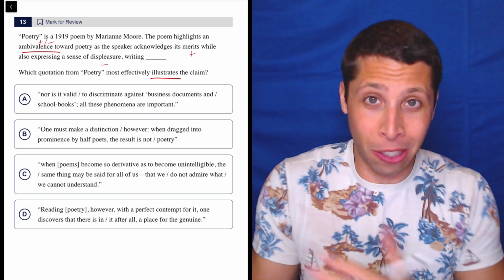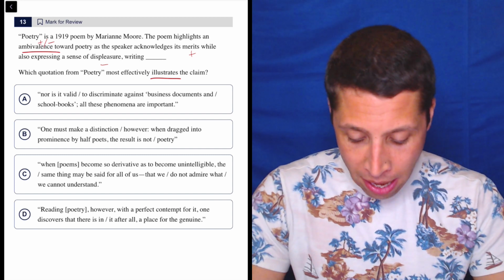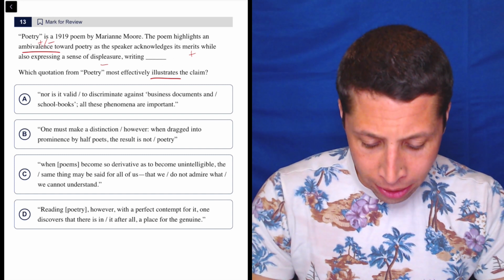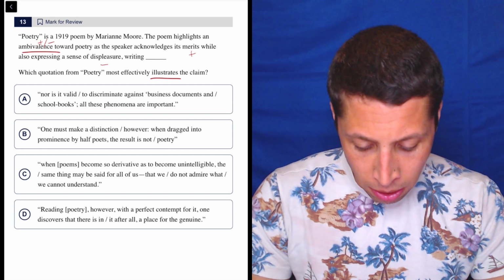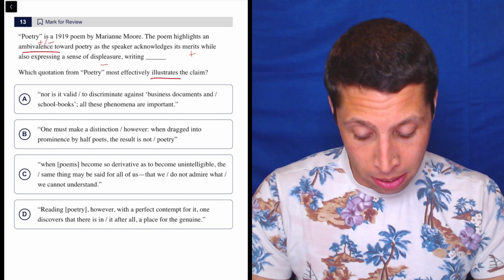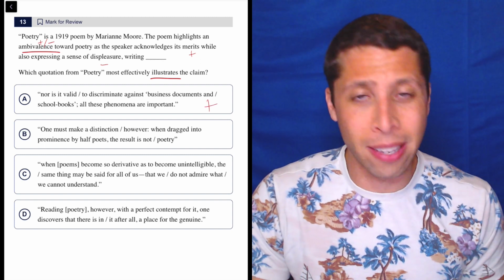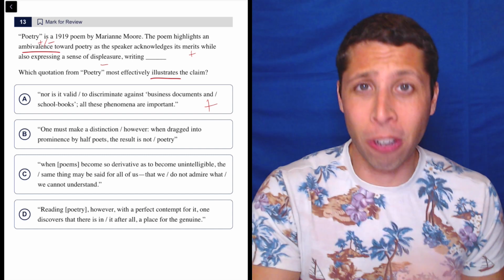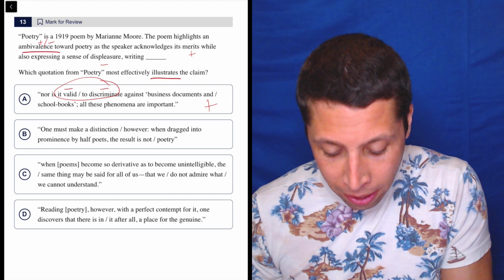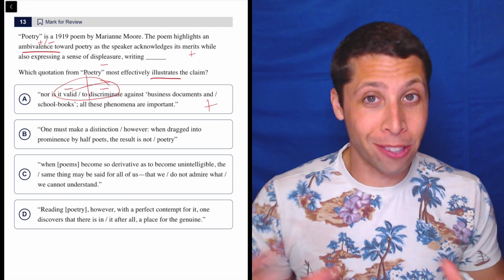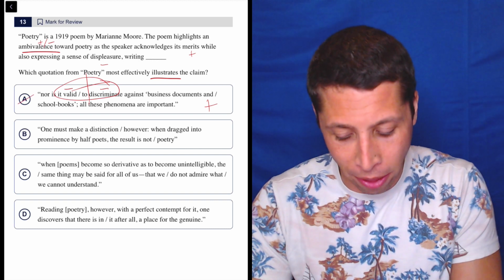So let's see, is there a choice that includes positives and negatives? This is about as clear of a connotation-based question as you can get. So choice A, nor is it valid to discriminate against business documents and school books. All these phenomena are important. Well, that doesn't seem like it's about poetry. And it's also saying it's not valid to discriminate because all these things are important. So that just seems positive, right? It's not valid to discriminate. So that's almost like a double negative, right? Not valid to discriminate. So together, that's a positive, right? So it's not about poetry and seems like it's not the right connotation either.